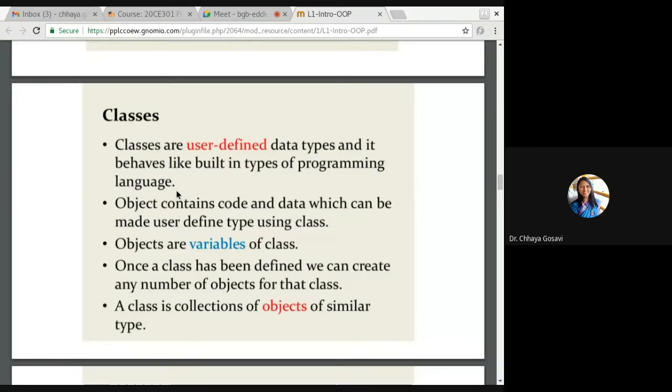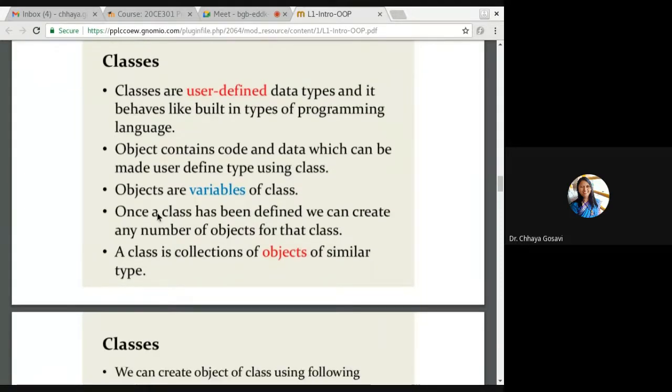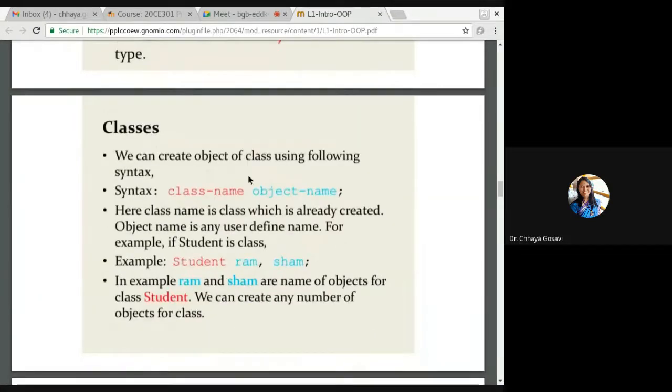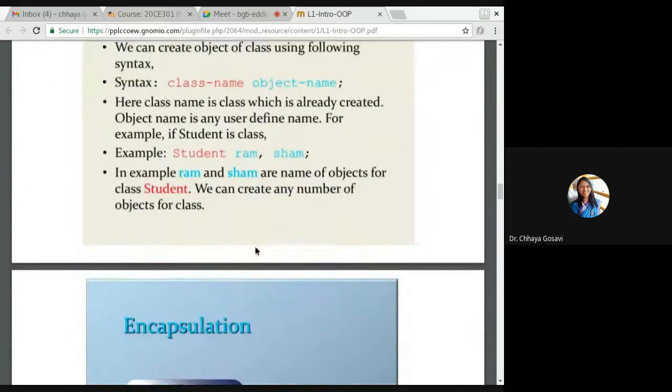If I create a class student and when I create objects student S1, S2, it is similar to creating objects of an inbuilt type like integer x1, x2. Object contains code and data which can be made a user defined type using a class. Objects are variables of a class, or an object is called an instance of a class. Once a class has been defined, we can create any number of objects of that class. A class is a collection of objects of similar type. Do you know what is the syntax of a class?